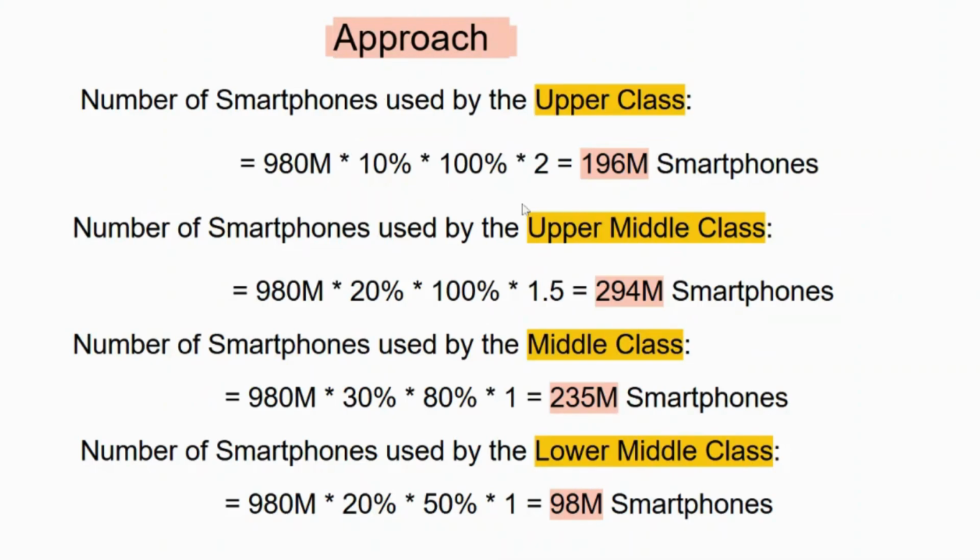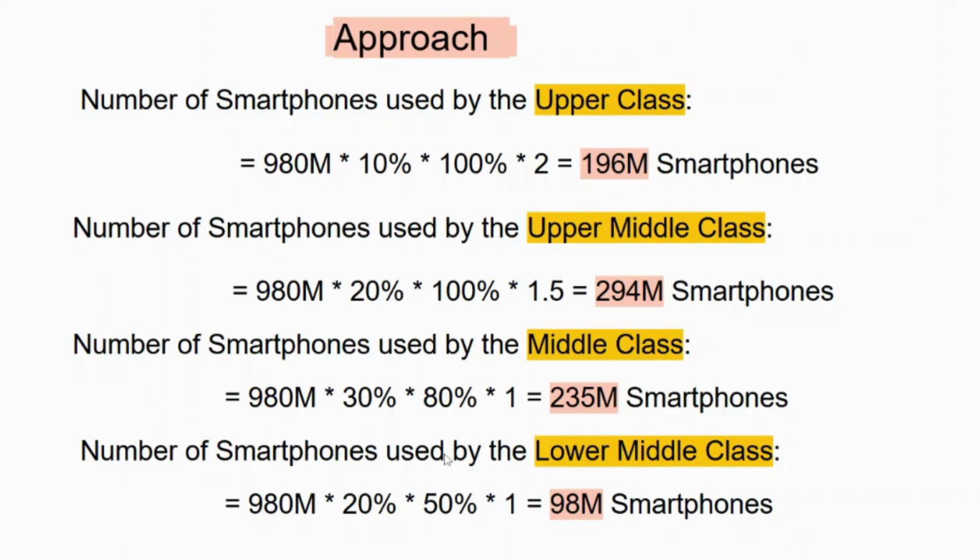Summarizing it, I have also written it here. 980 million is the number of people in the age group of 15 to 65 years. Now this 10, 20, 30 and 20 is the percentage of people in each particular income level class out of 980 million.